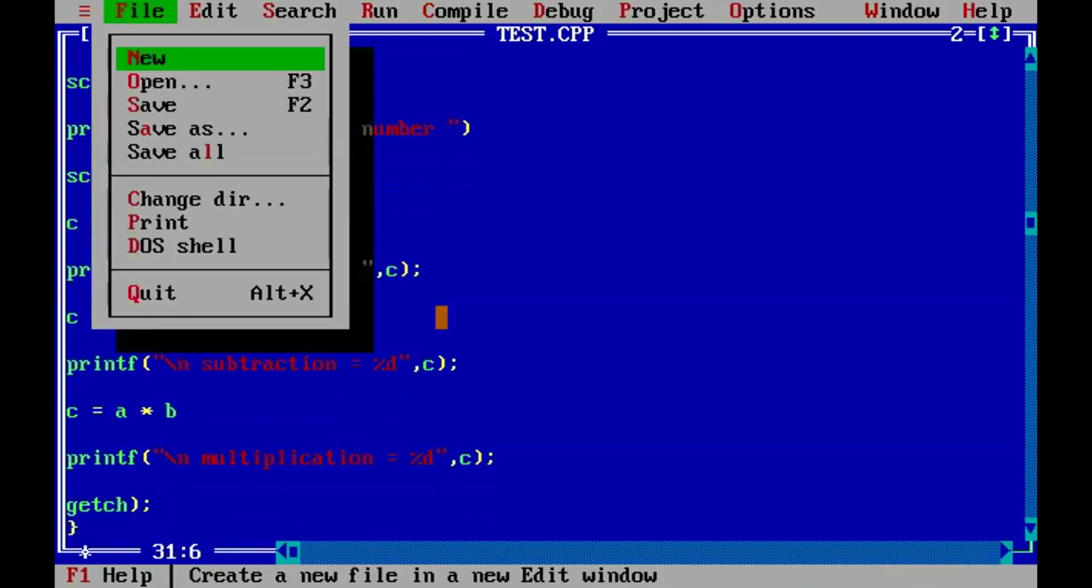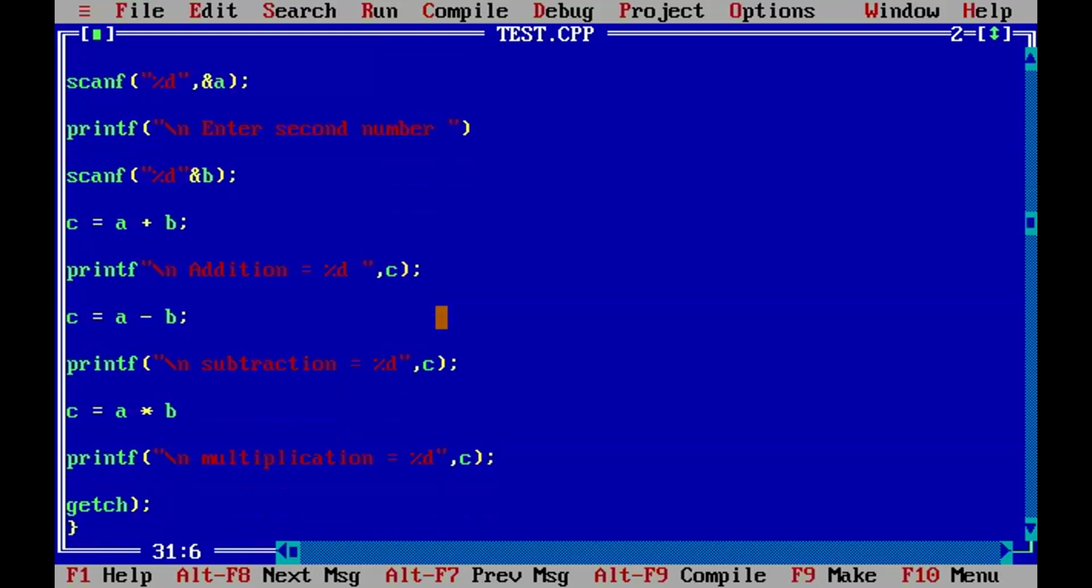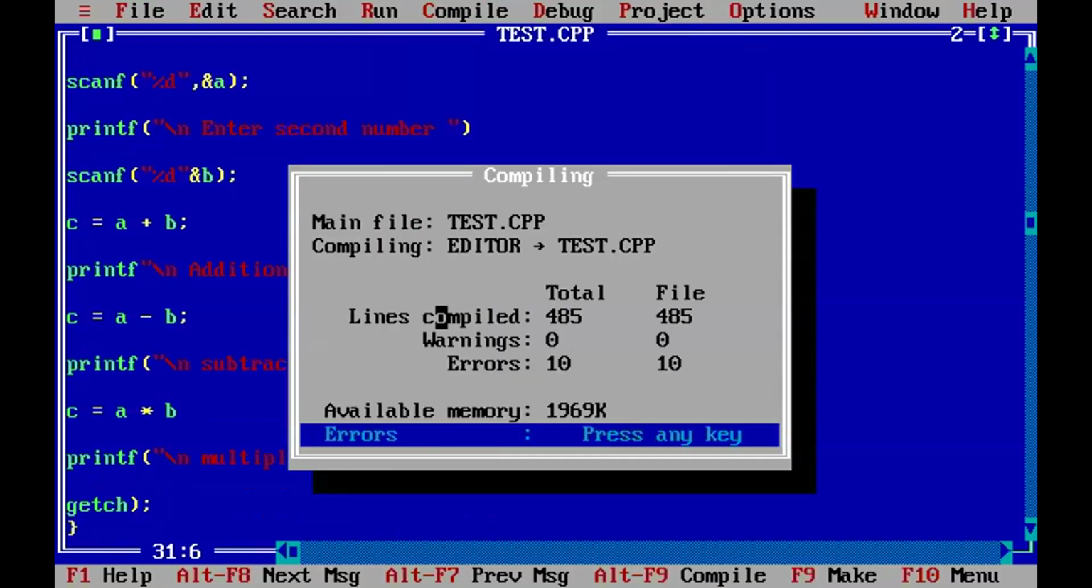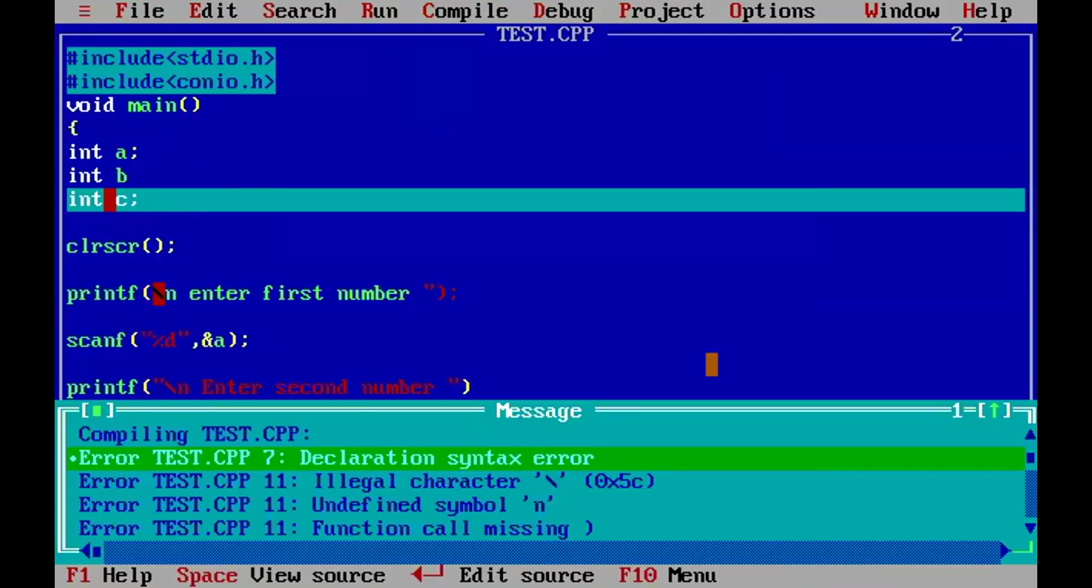What happens here? Once the program is modified, we should save it. Saved. Now let us compile it. See, errors: there are 10 errors in total. Press any key. This is showing all the errors from top to bottom.